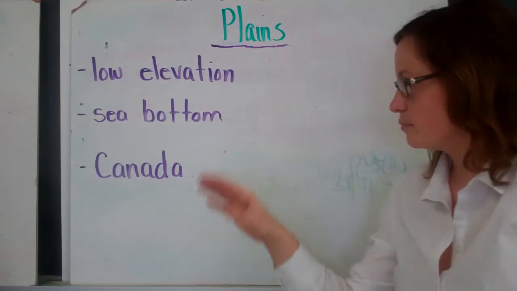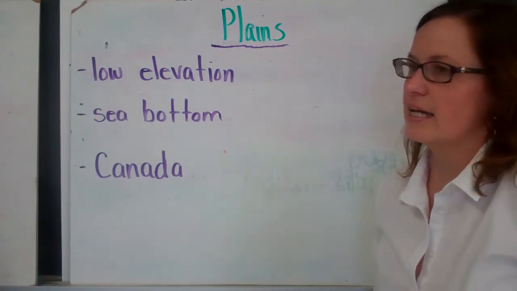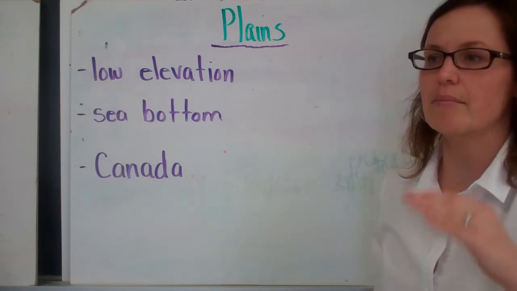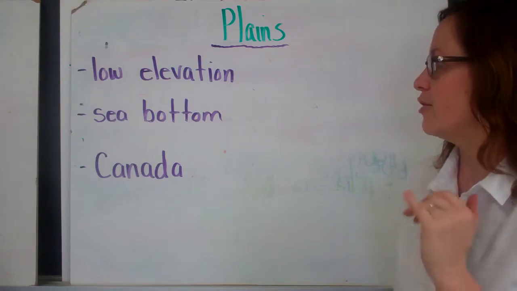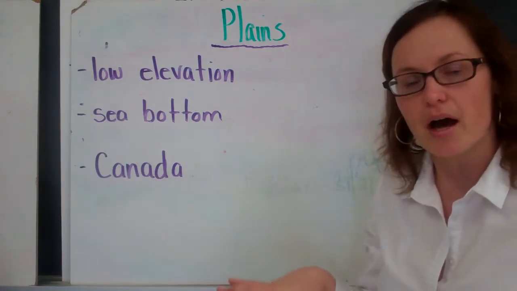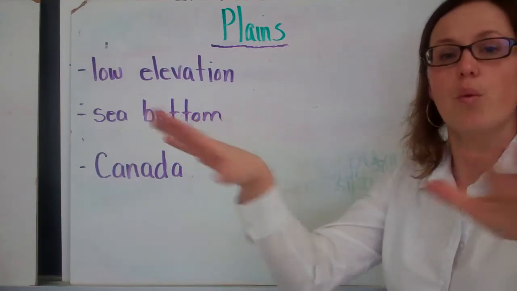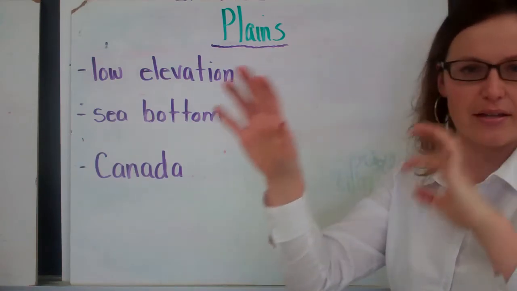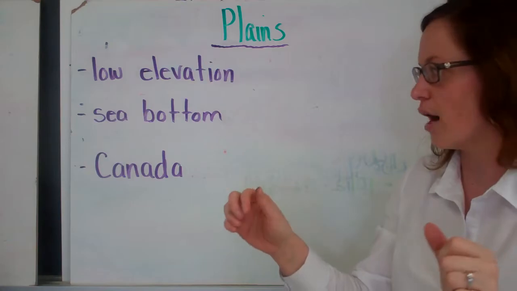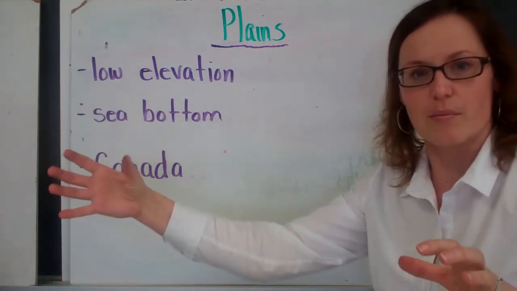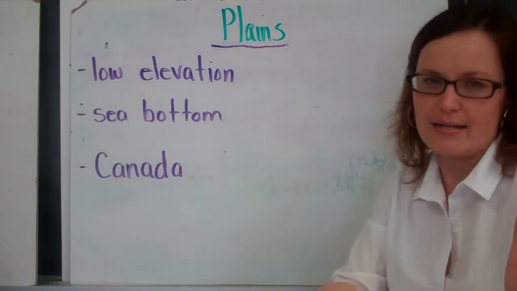Plains. Plains are in an area of low elevation, meaning that most of the plains areas are below sea level. They used to be the bottom of where there was a sea. So there used to be water over top of them, and then as Earth shifted and different things happened on the Earth's crust, the water escaped and went somewhere else, and you were left with sort of this basin.